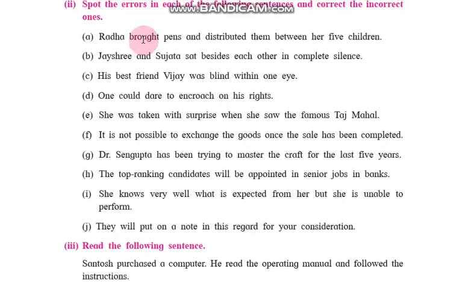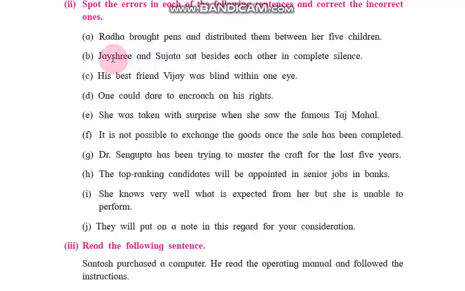Here bought is there. Radha bought pens and distributed them, here not between, among is there. Among her 5 children. Radha bought pens and distributed them among her 5 children.